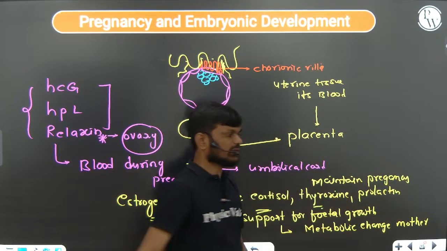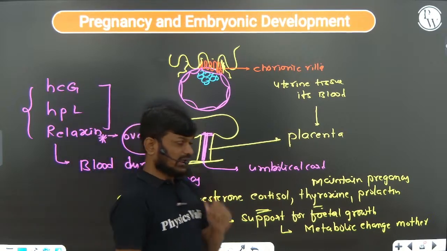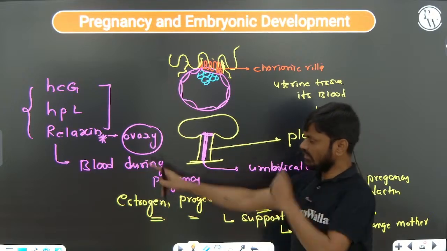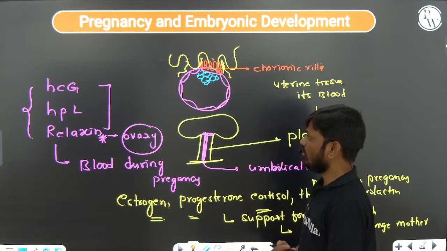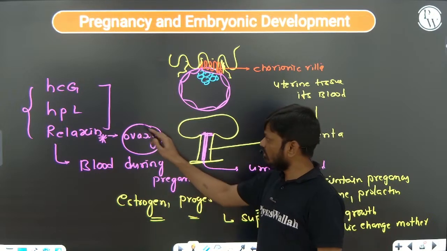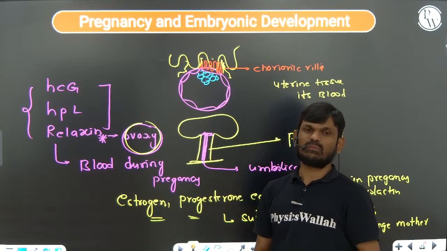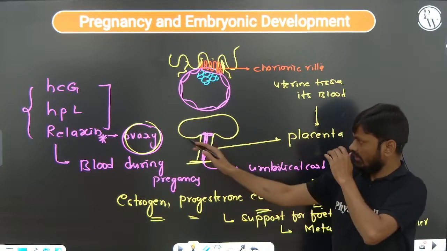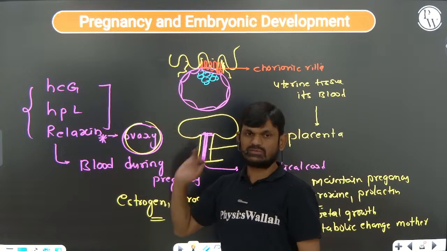Question, very, very important from here. They may ask you, right? And I think in 2019 or last year, one question they asked: in the later phase of the pregnancy, which of the following hormones is released? Instead of giving ovary, they have given corpus luteum. Because corpus luteum is the part of the ovary, the right answer is corpus luteum.